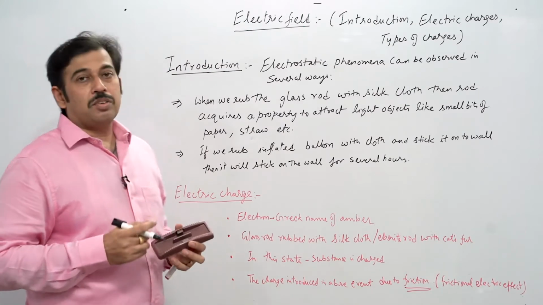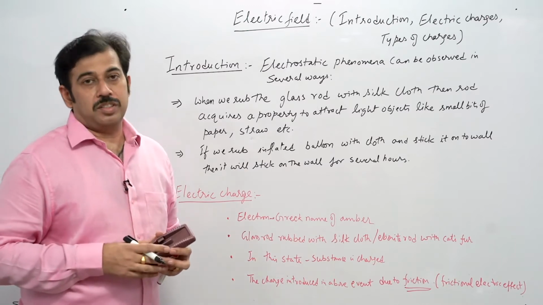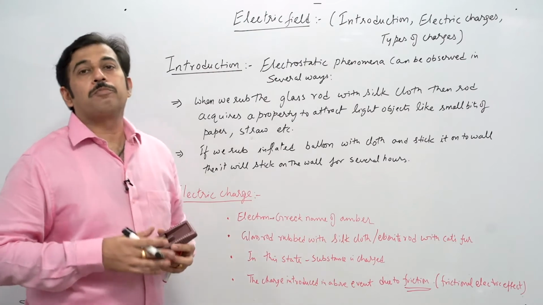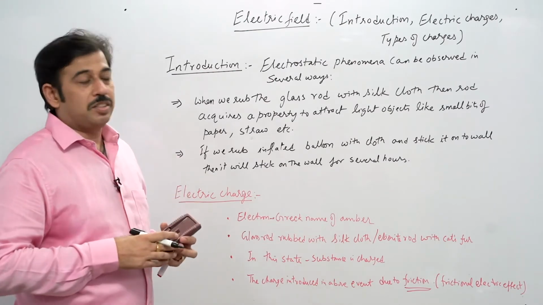When we rub the glass rod with the silk cloth, we see that the glass rod acquires some charges. Some kind of attraction is there, and it can attract a small bit of paper or a small bit of straw. That actually shows some kind of static charge.